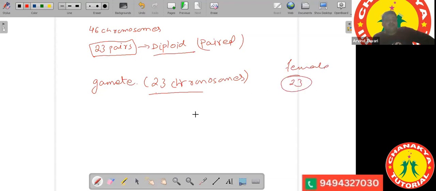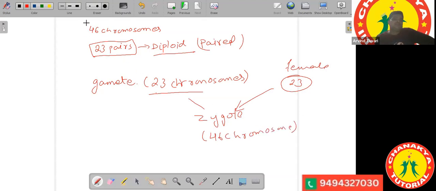And when the zygote is formed, it is formed by the fusion of both of them. So it will have 46 chromosomes. Now it will be a diploid organism which is similar to the parent. See, the parent has 46 chromosomes, right? Whether it be male or female, it has 46 chromosomes. Then during gamete formation, the chromosome number is reduced to half. That is, in the gametes, they are haploid.